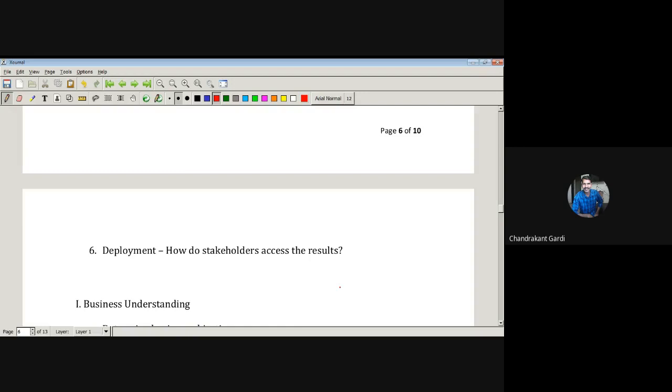So just setting up a garden and that's it, that is not going to do. There has to be continuous improvement. So we have to continuously monitor the data, and based on that we should come up with other ideas that will again increase the revenue. So that all comes under deployment.